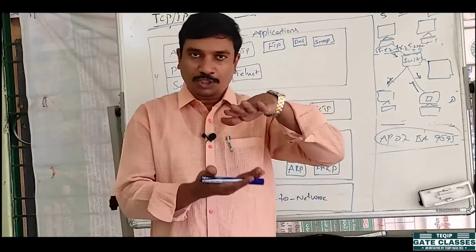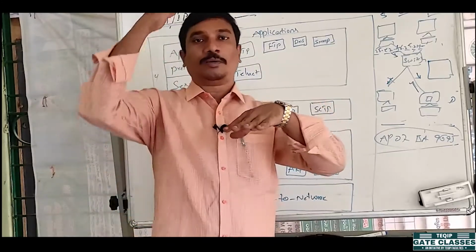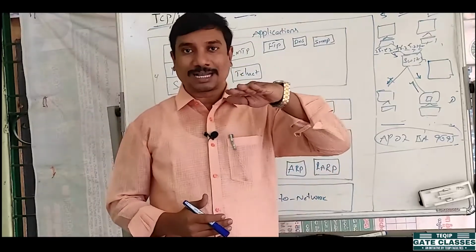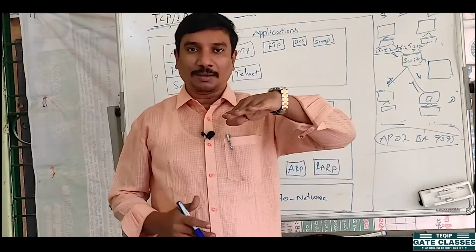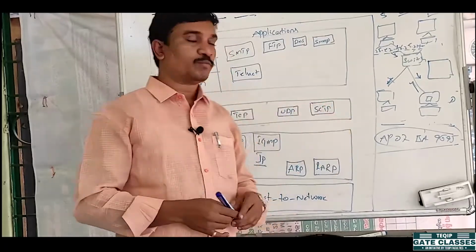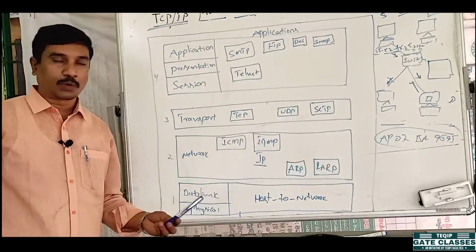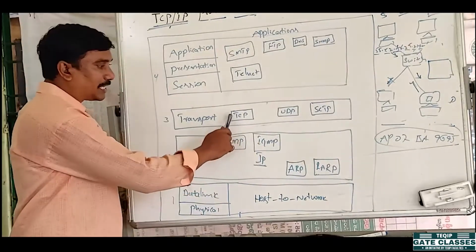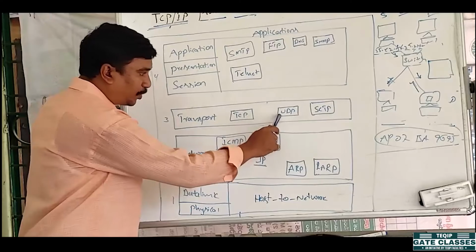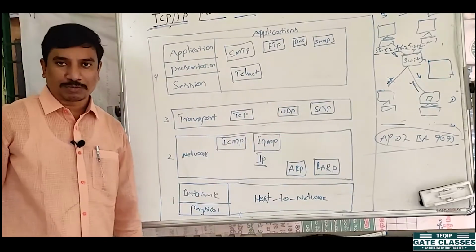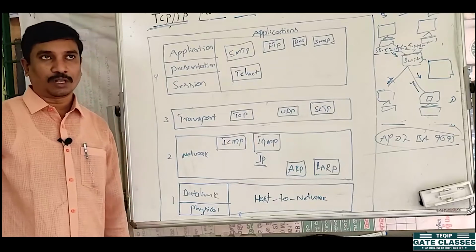So the bottommost 3 layers are network oriented layers, the topmost 3 layers are user oriented layers. The middle layer is the transport layer, which acts as a process to process communication, right? Here in the transport layer, we have mainly 3 protocols: TCP, transmission control protocol, UDP, user datagram protocol, and SCTP, stream control transmission protocol.